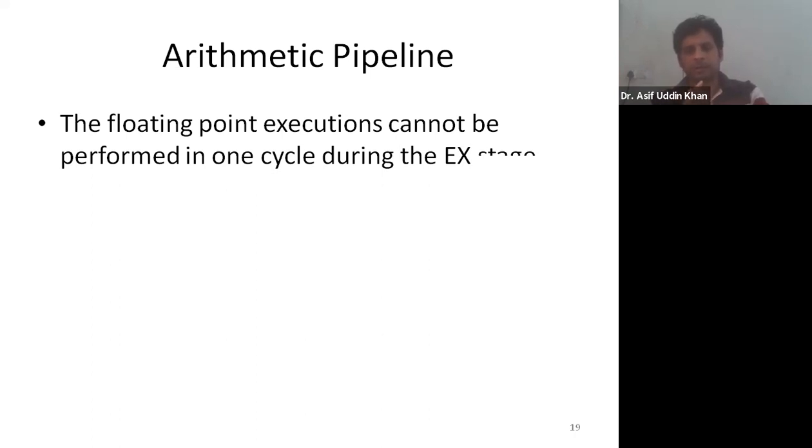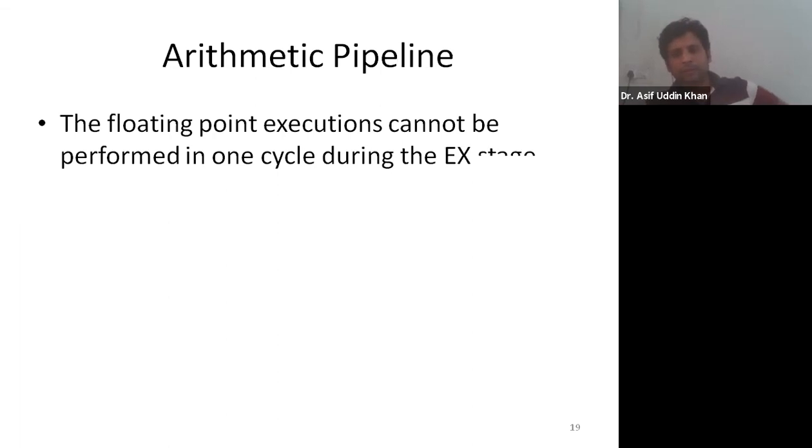But in this solution, if you are giving a bigger clock cycle to the EX stage of floating point operation, then you also have to give the same clock period to all the stages, because I told you that all the stages of pipelining are given the same amount of time. So if you give the same clock period to all the stages, then the duration of the execution will be more.